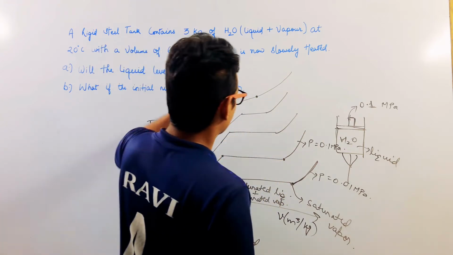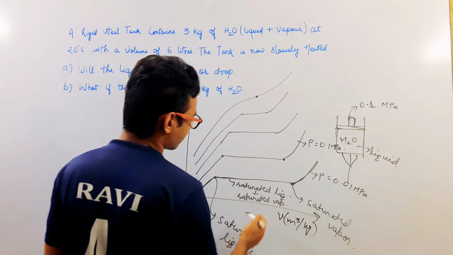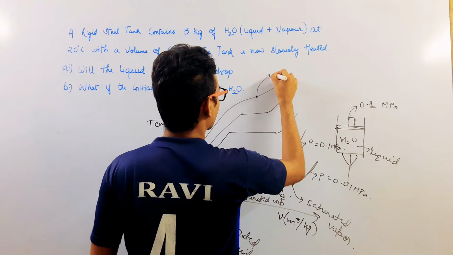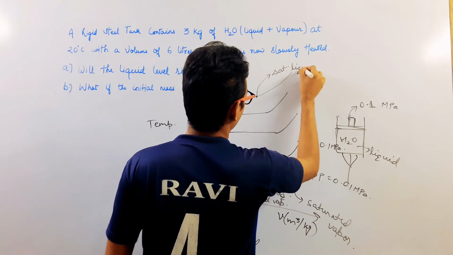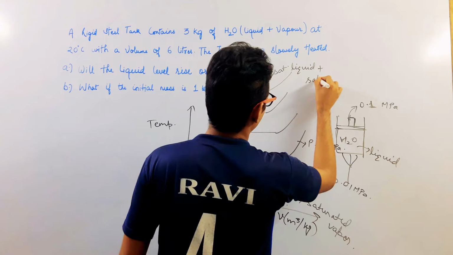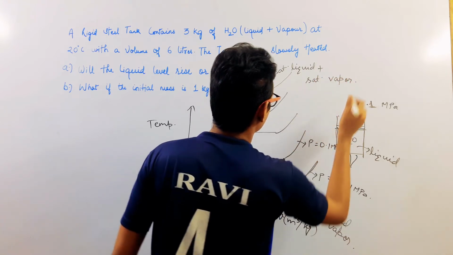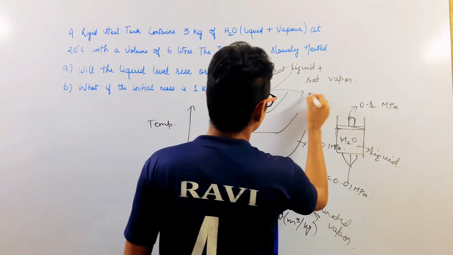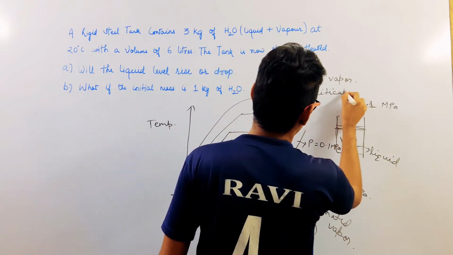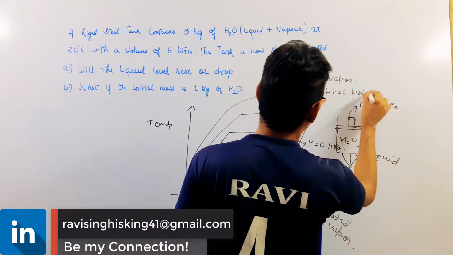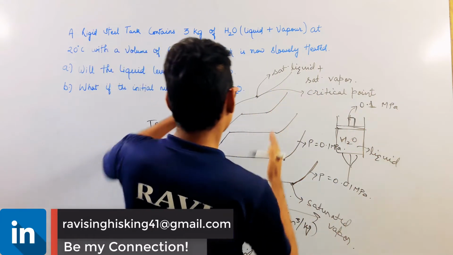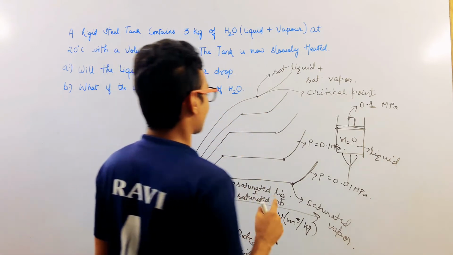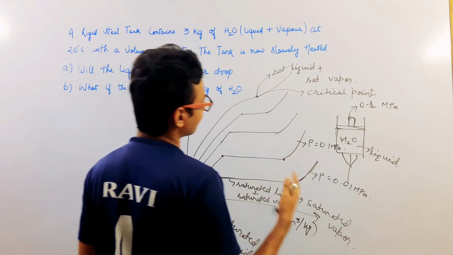where the saturated liquid and the saturated vapor phase will be identical. Here saturated liquid plus saturated vapor, we cannot distinguish between both. Both are identical at this point, and that point is called the critical point. This point is known as the critical point, and above this pressure there is only one phase that exists, which we call the vapor phase or superheated vapor phase.